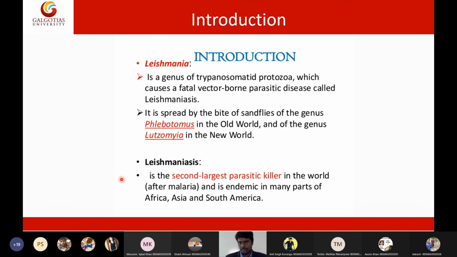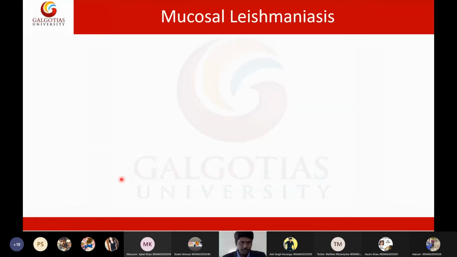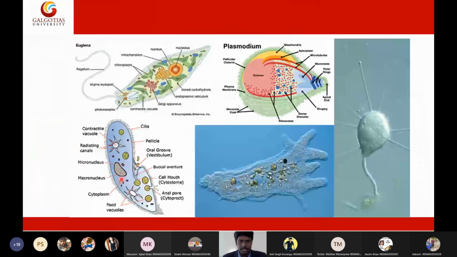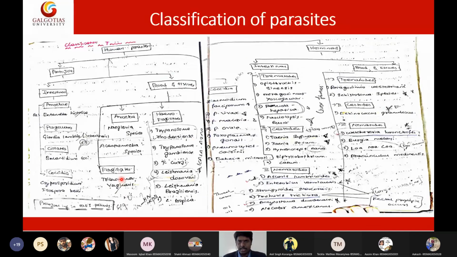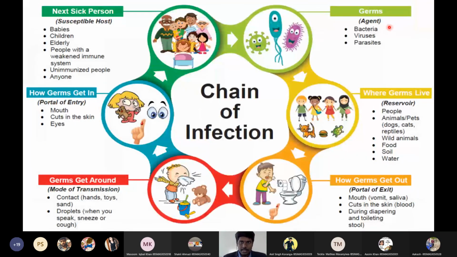Okay, so in my next lecture, I will discuss in detail the following points. Okay, so a quick revision of today's lecture. In today's lecture, we discussed leishmania. Before that, we discussed a brief overview of the chain of infection. The chain of infection contains pathogenic agents, reservoirs, portal of exit, transmission, portal of entry, and susceptible host.